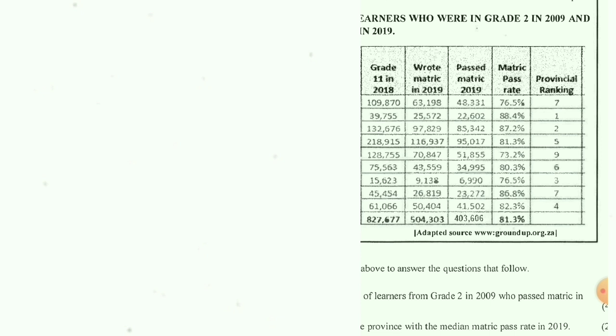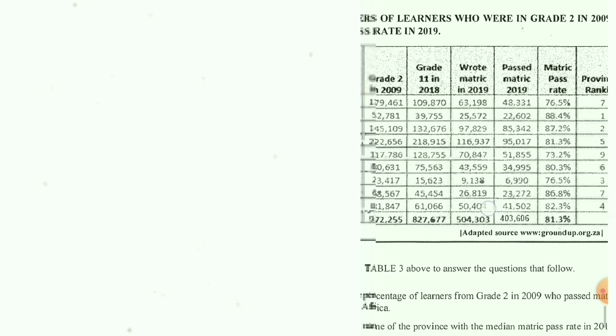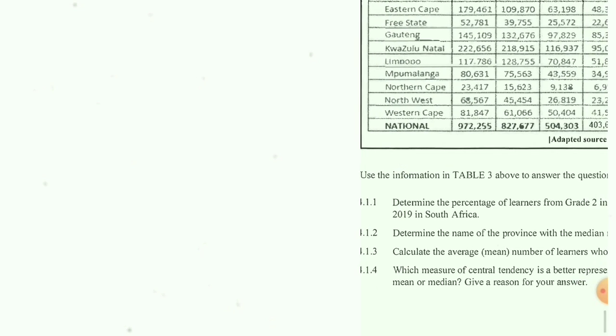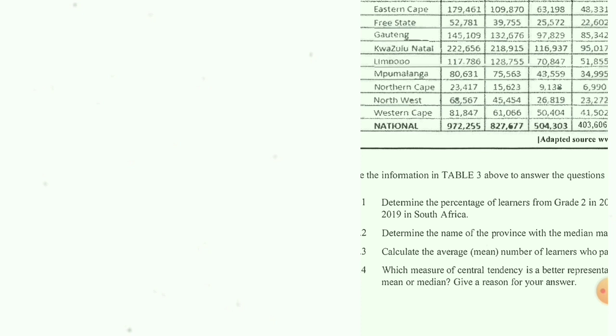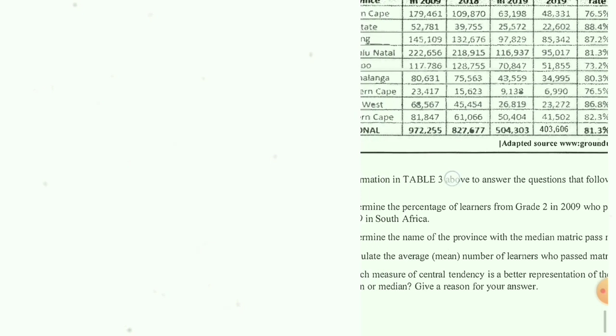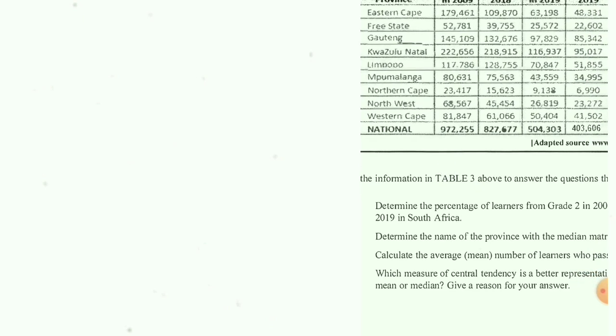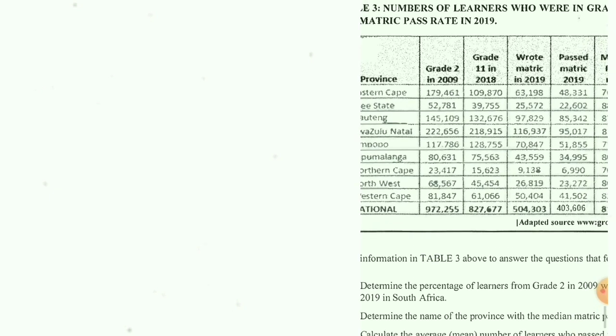So now we have to find the number that's in the middle. How do we find the number that's in the middle? And then we name the province. Remember, as I said, on Mathlead you have to read the question carefully. Determine the name of the province with the median matric pass rate in 2019. Now we are done putting the numbers in an ascending order. Now we have to find what's in the middle.